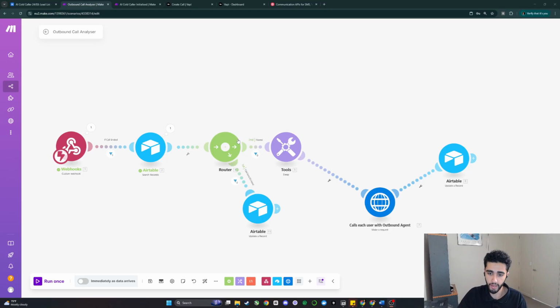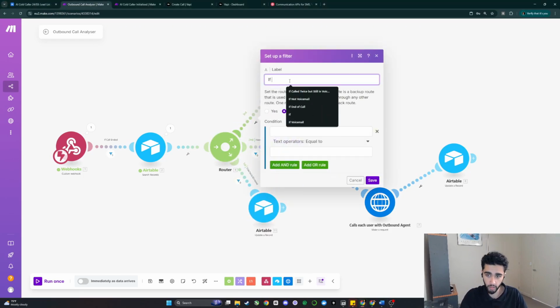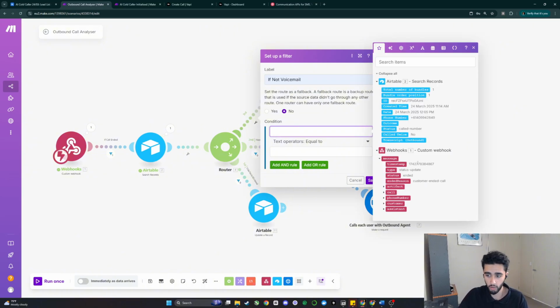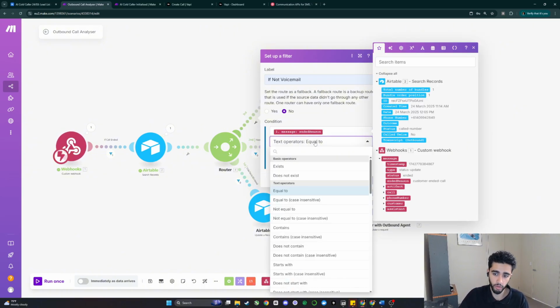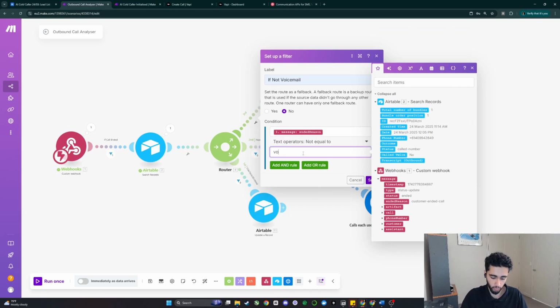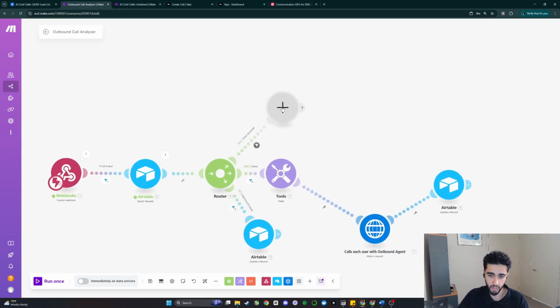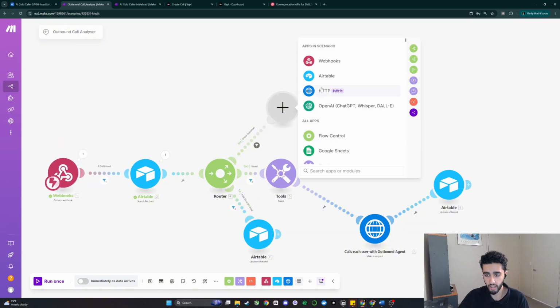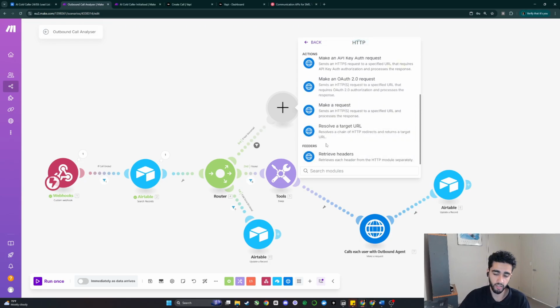So what we want to do now is quickly add this new router option, which is going to be if not voicemail. So we can go if not voicemail, and then obviously our condition is going to be ended reason is not equal to voicemail. Now, Vapi has done some funky stuff where it's pretty much not possible to grab the transcript data from the webhook. Instead, we need to make another HTTP request to actually get the call data.